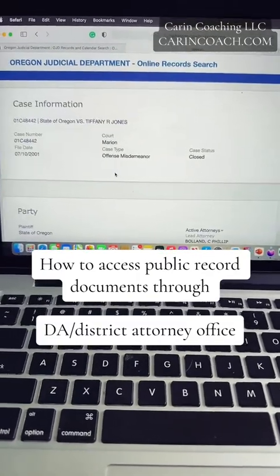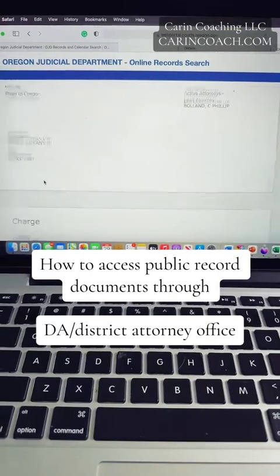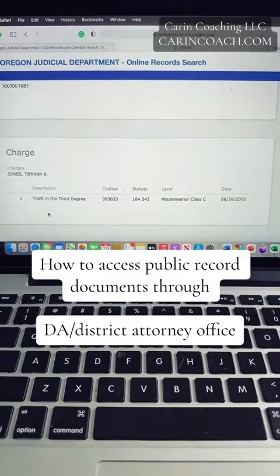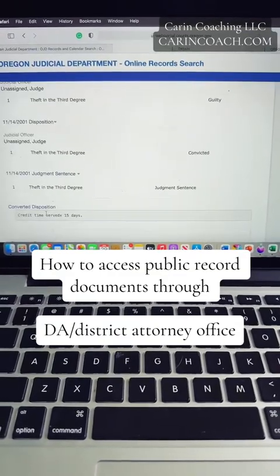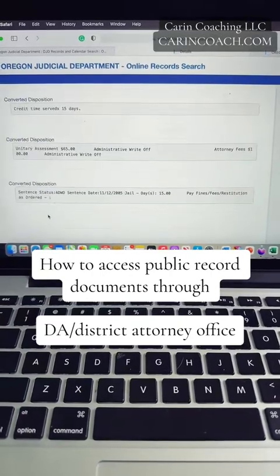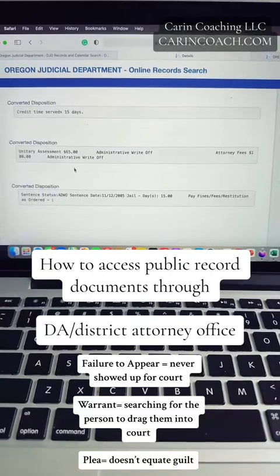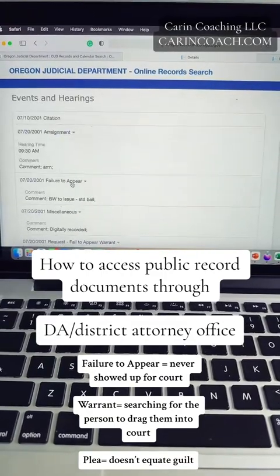This one's in Marion County. That's the date that it occurred. This looks like this one was theft in the 3rd degree. This is the conviction, guilty. It looks like that was a plea deal also. And this was 15 days served, credit for time served. Looks like there was a lot of other things that happened with this one.